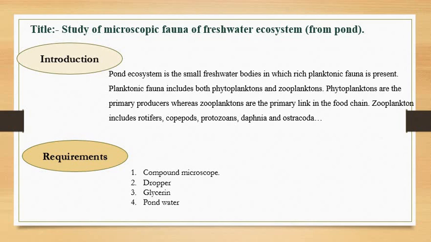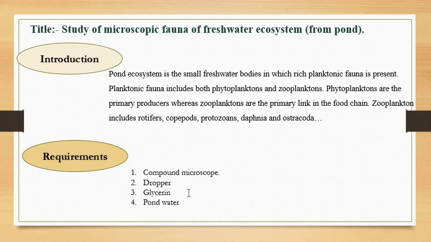Phytoplanktons are the producers, unicellular and microscopic, on which the zooplanktons feed. On the smaller zooplanktons, larger zooplanktons feed, on which crustaceans and many other small fishes feed, and on the small fishes, larger fishes feed.